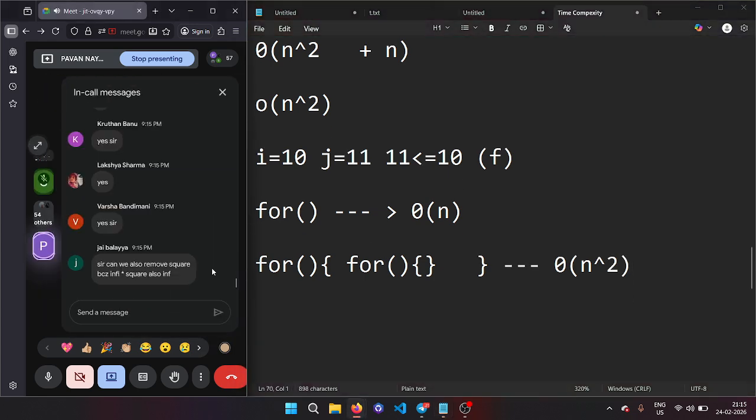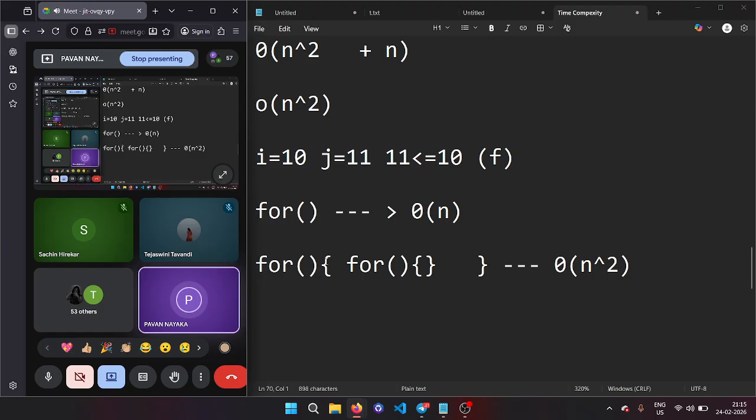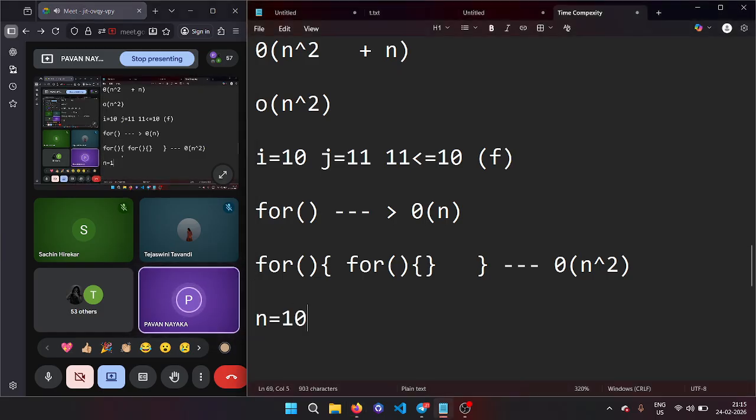Can we remove the square? No, you cannot remove the square. It's a very large number. If I take infinity as 1000 for now, what is 1000 square? 1,000,000, yes or no? So which one is large in this? Is n large or n square large?